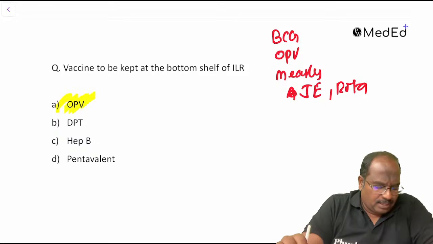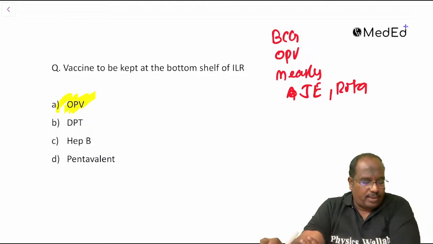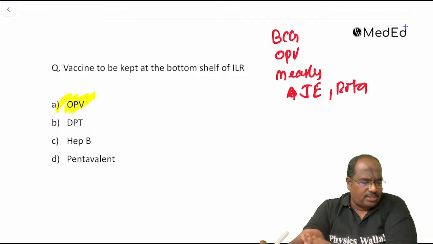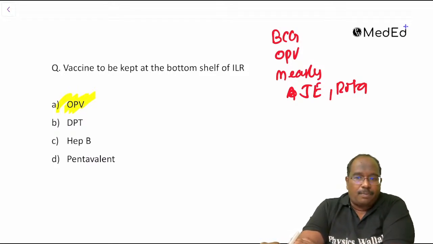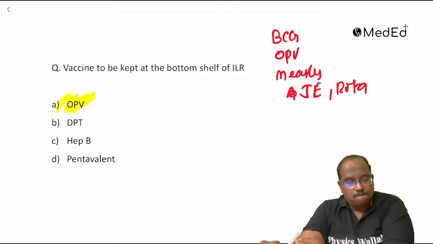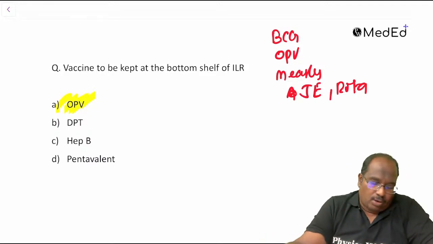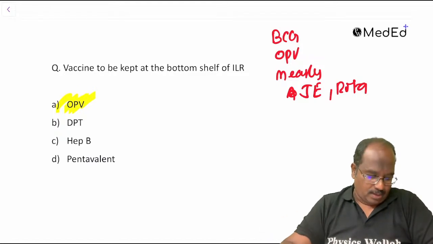I think it was intervention for prolonging health, the option. If you know the English, we can answer. Top shelf means... I think they asked bottom shelf. Is it top shelf or bottom shelf, guys? Okay, it's bottom shelf. Bottom means the answer is OPV, guys. Answer is OPV.